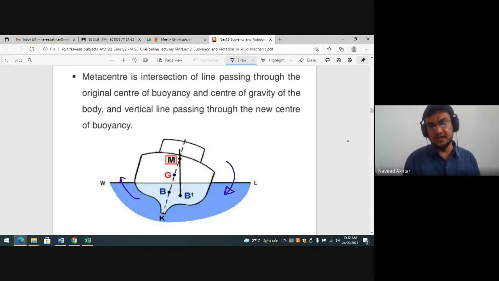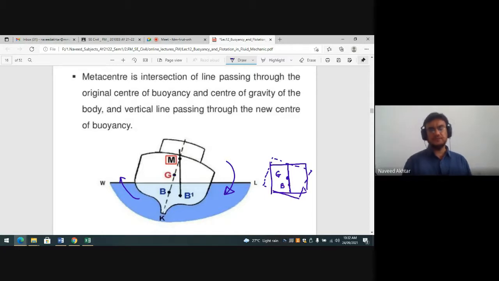If I take a rectangular object and give it a small displacement, this is the displacement of the body. The center of gravity will not change, and this is the initial condition.